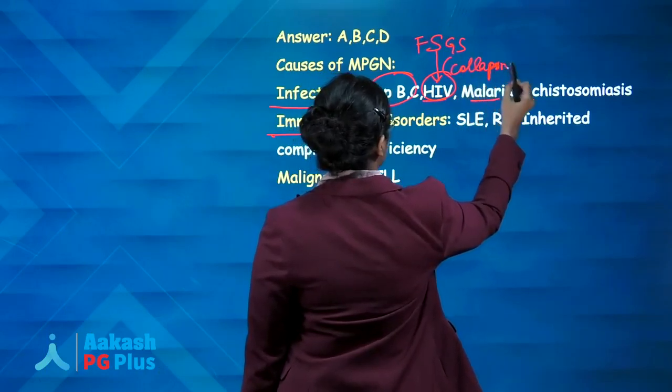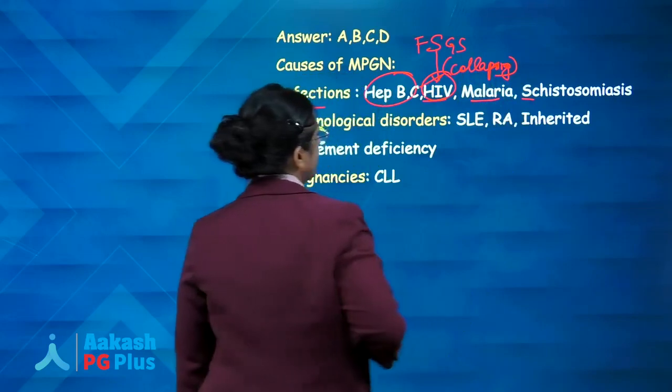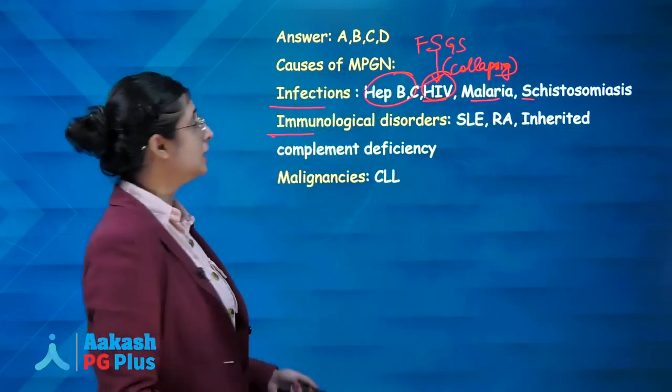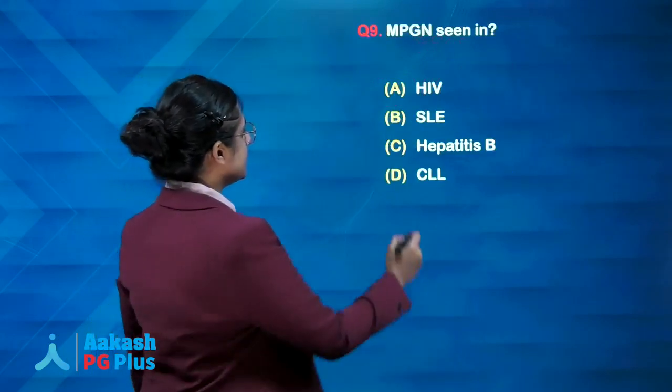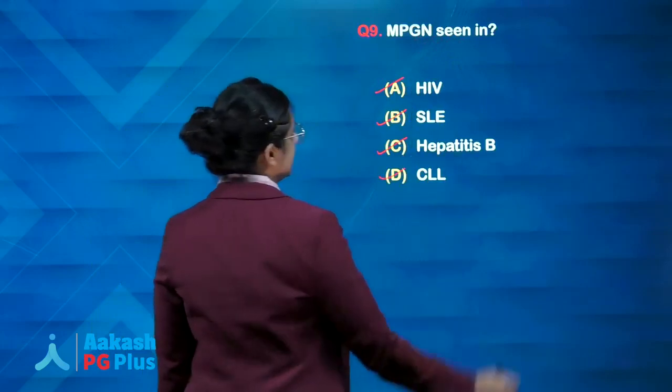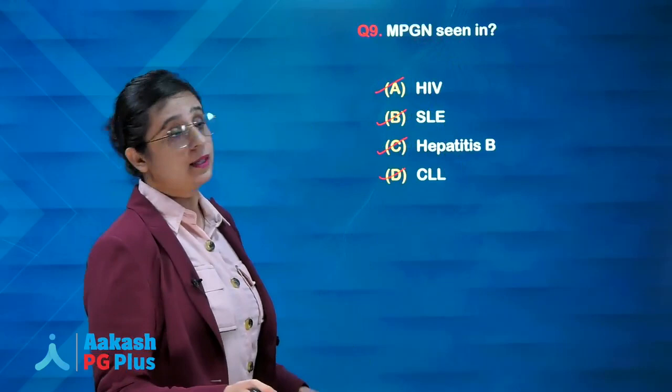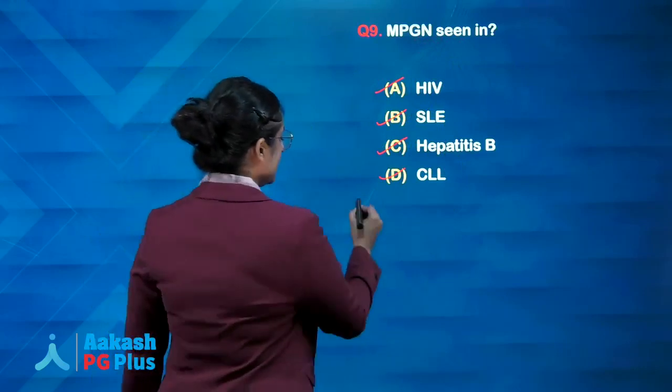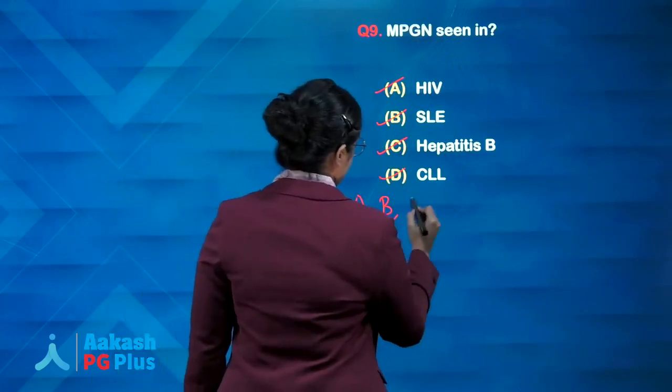Collapsing variant of FSGS you must remember in association with HIV, a frequently asked question. So what will be your answer? Is it seen in HIV? Yes. SLE? Yes. Hepatitis B and C? Yes. And CLL. So if multiple answers were correct, all of these would have been the answer.